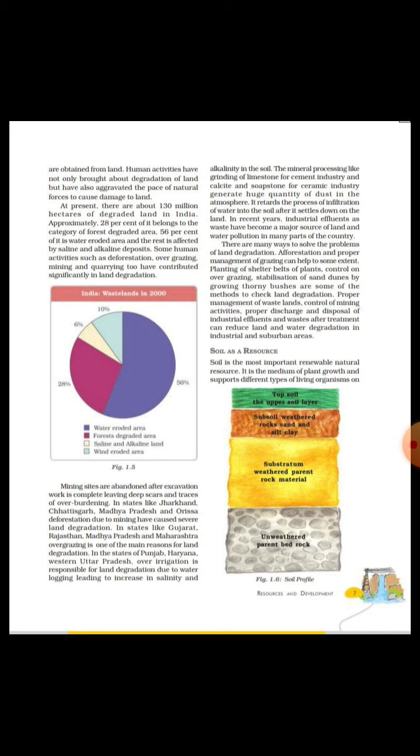Now, to do mining activity, first of all we need to clear down the forest. That is, we have to cut down the forest, which is known as deforestation. When deforestation is taking place, directly soil is getting eroded from that area and it is getting degraded. Apart from that, when the mining activity takes place, the soil becomes loose, and the waste mining product will be thrown over there, which also leads to land degradation.